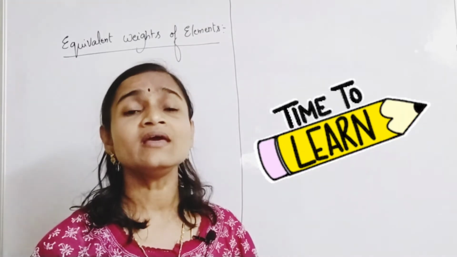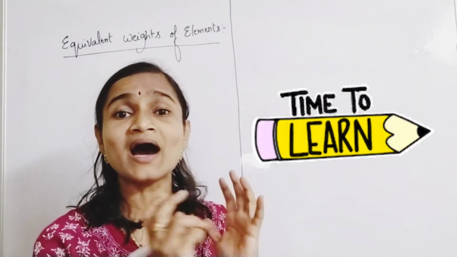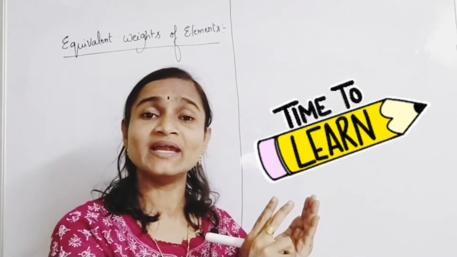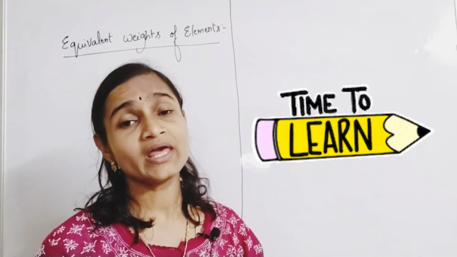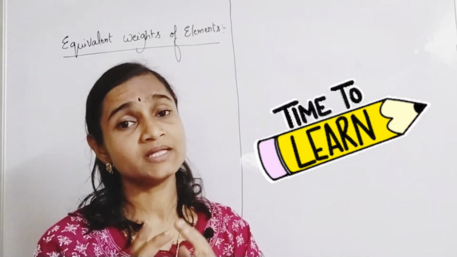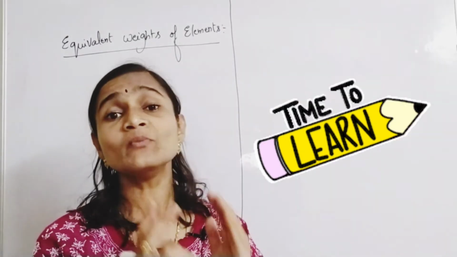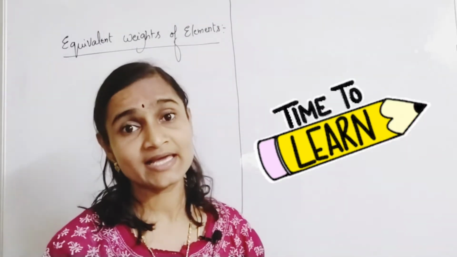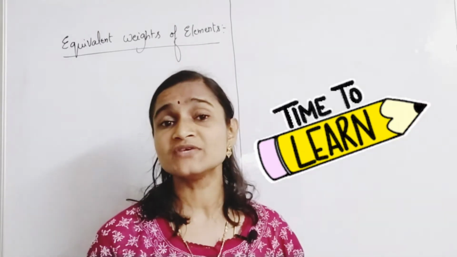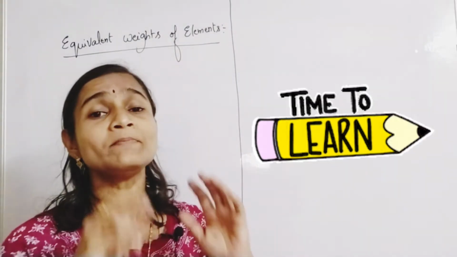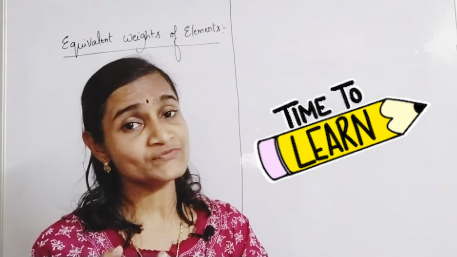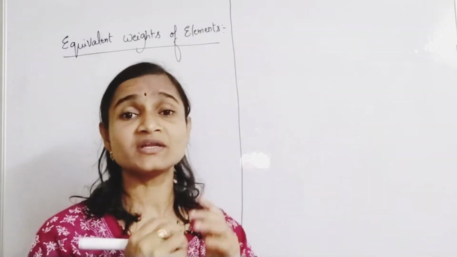It is defined as the number of parts by which one element combines with another element to form a compound. How many parts of sodium combine with how many parts of chlorine to form sodium chloride, for example? Suppose a water molecule is formed, how many parts of hydrogen combine with how many parts of oxygen to form a water molecule?